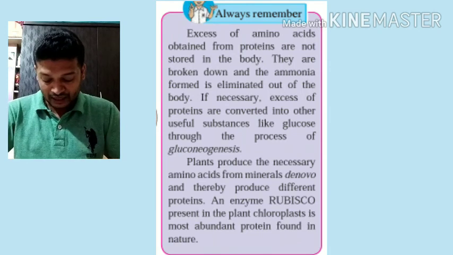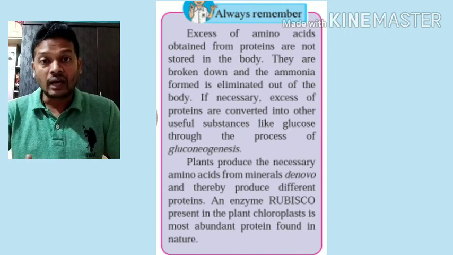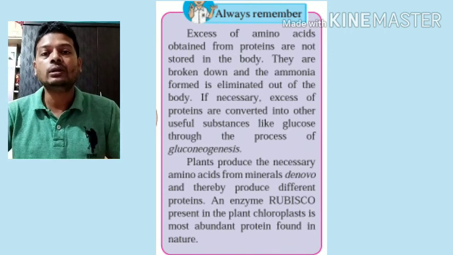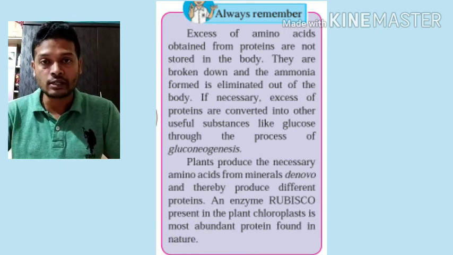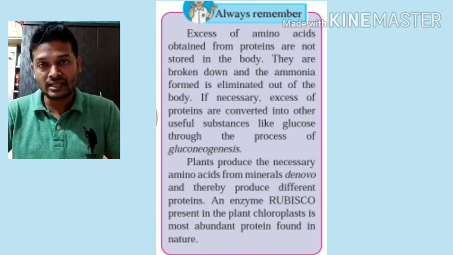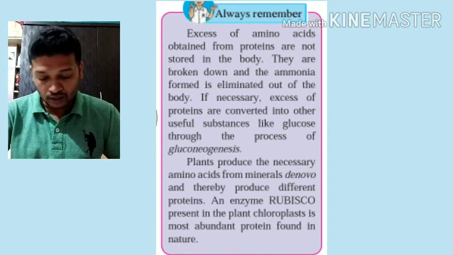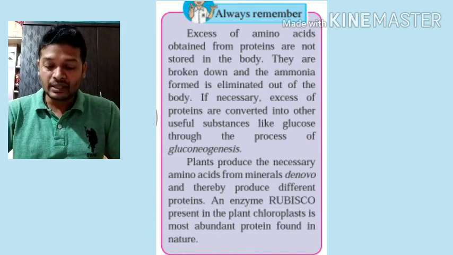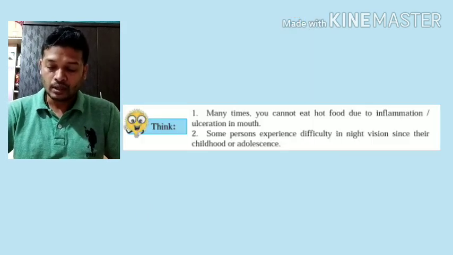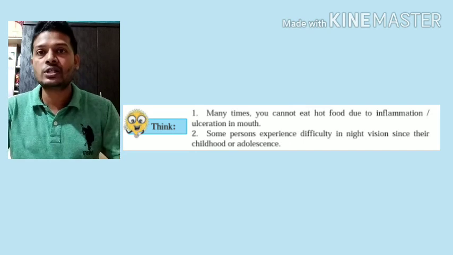Then an enzyme known as Rubisco is the largest amount of enzyme present on the earth. Out of all the enzymes present in all the organisms, Rubisco is the enzyme which is present in the largest quantity on the earth. So this was about proteins and lipids. I hope you have understood. Now there's one more point on page number 17. There are questions. We'll just discuss those questions.